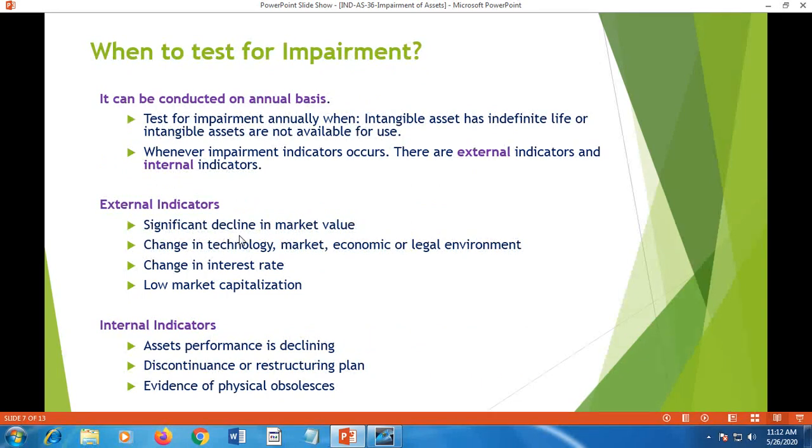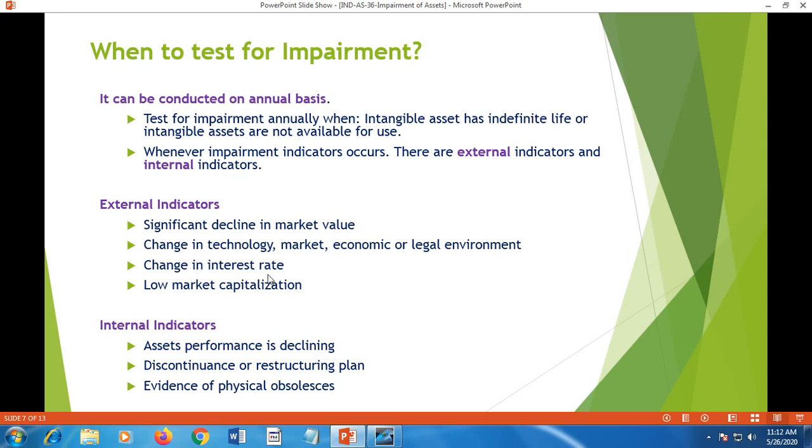That means compared to market value, the value of the asset held by the concern is decreasing. It may be due to change in technology, market, economic or legal environment. For example, nowadays COVID-19 is spreading as a pandemic. The market values of assets of a concern may be decreasing.